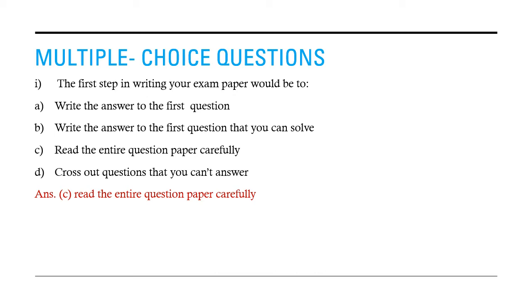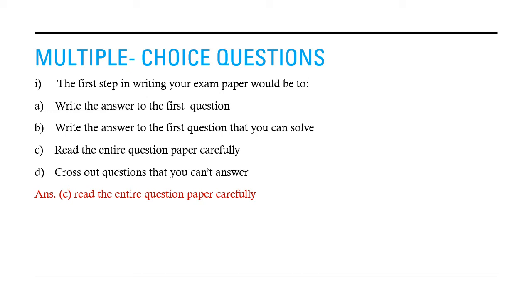So the first question is, the first step in writing your exam paper would be to, and the options are: write the answer to the first question. Second option is write the answer to the first question that you can solve.